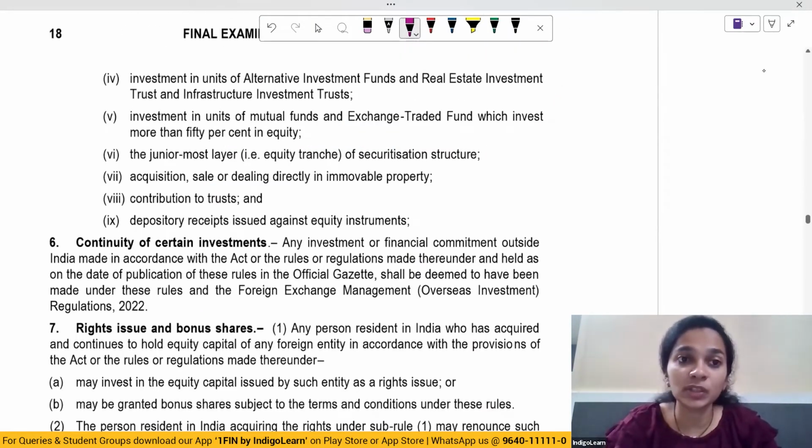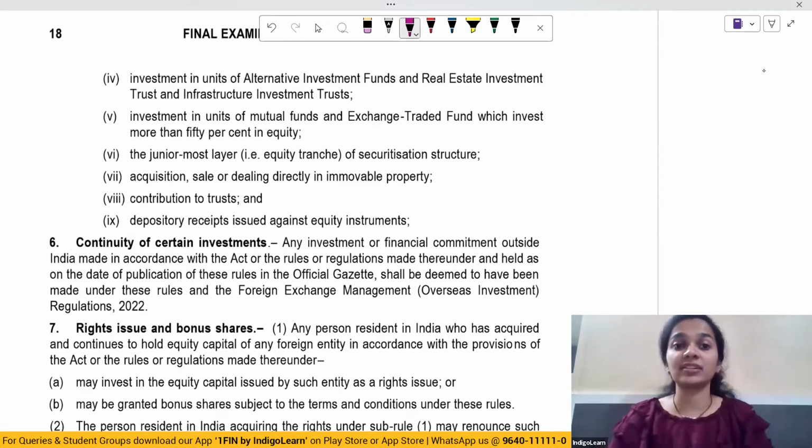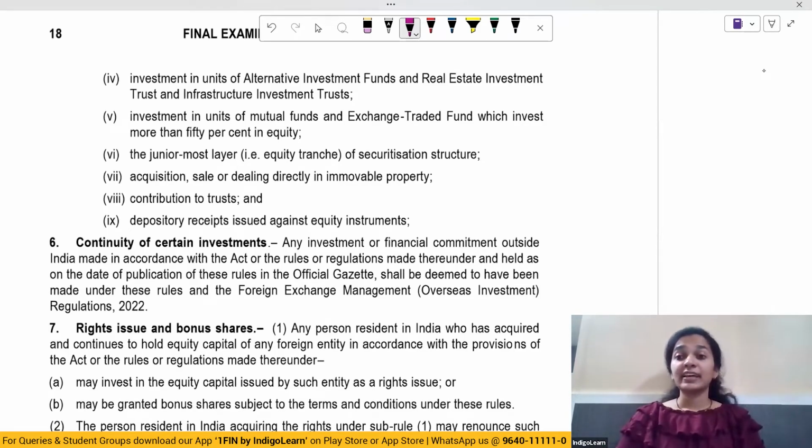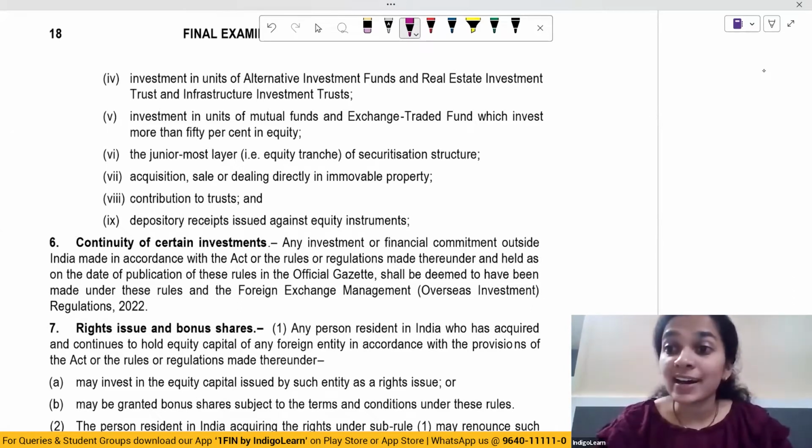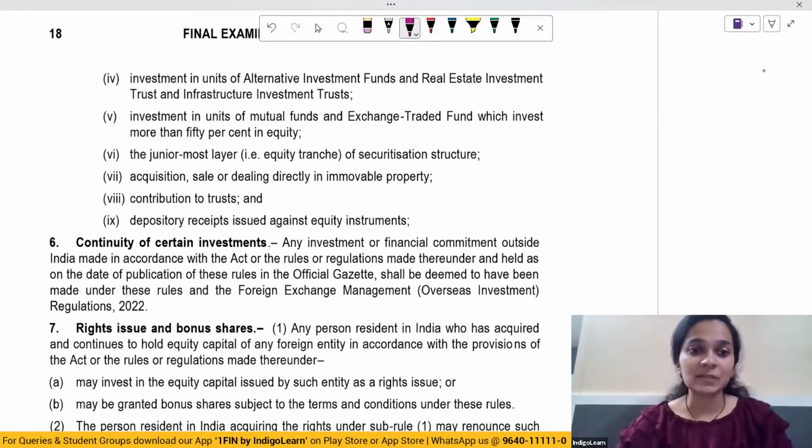Non-debt instruments also include investment in units of alternate investment funds and real estate investment trusts, REITs and InvITs, investment in units of mutual funds and exchange traded funds, the junior most layer of securitization structure, acquisition, sale or dealing directly in immovable property, contribution to trusts, and depository receipts issued against equity instruments. So all of these are non-debt instruments.